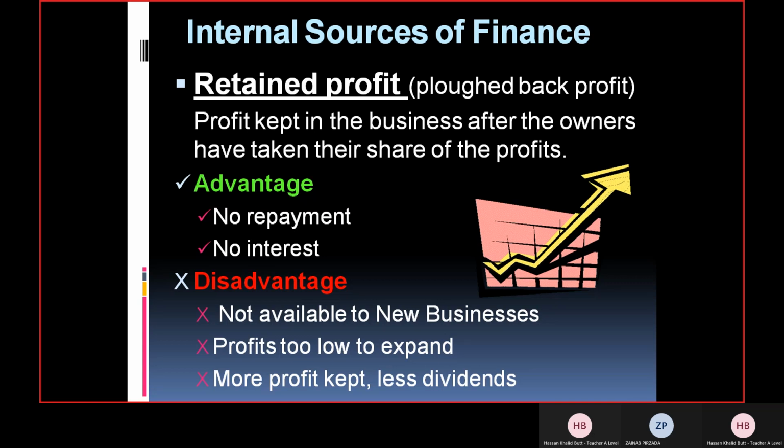So here you can say that in case of capital expenditure, which normally requires a large amount, let's say taking over another business, launching a new product, or setting up a whole new technology throughout the business, let's say capital intensive production, this actually requires a huge amount, and maybe profits might not be sufficient to finance that expenditure. So this is how you can explain that as well. I hope you got it, Zainab. Okay.